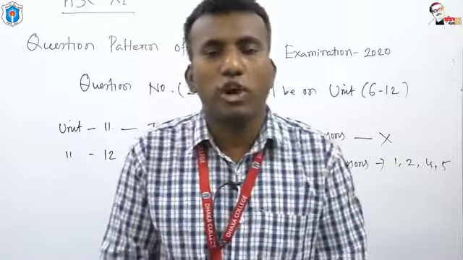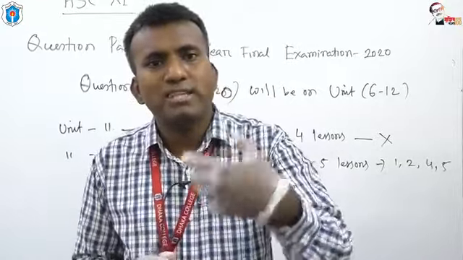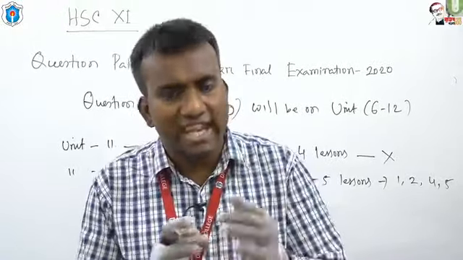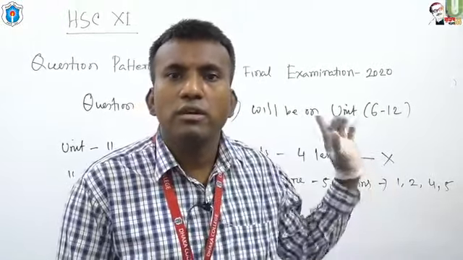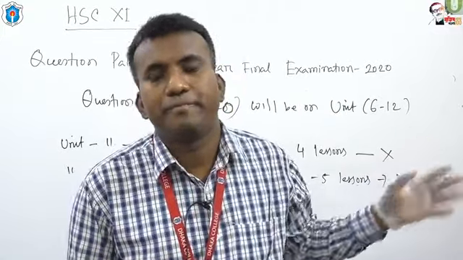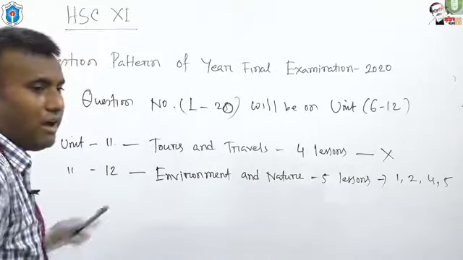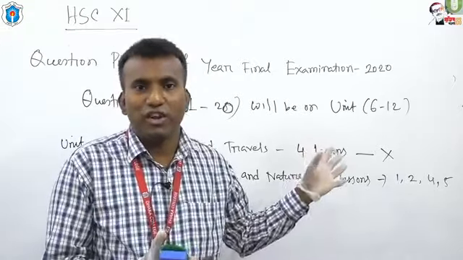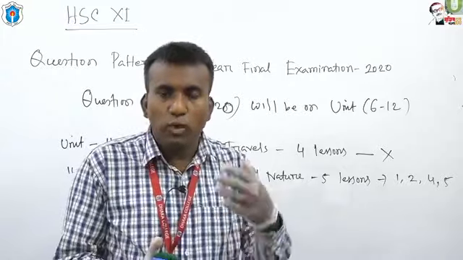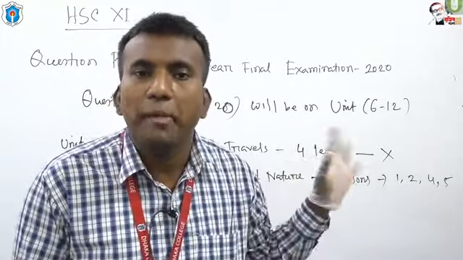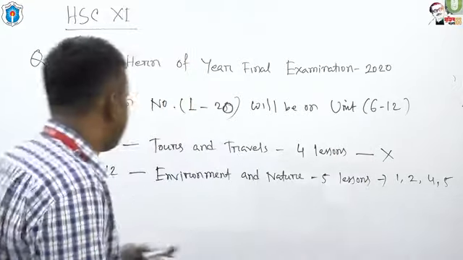Now we have to talk about what type of question will be set from your unit 6 to 12. You are waiting for this moment, I'm sure. What type of questions will be set in your exam from these important lessons.